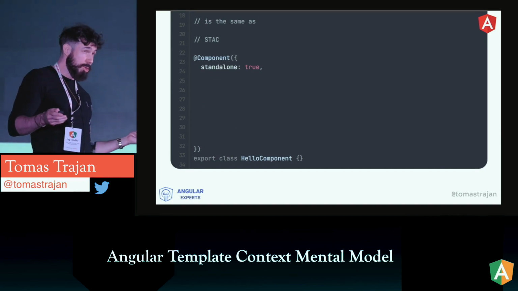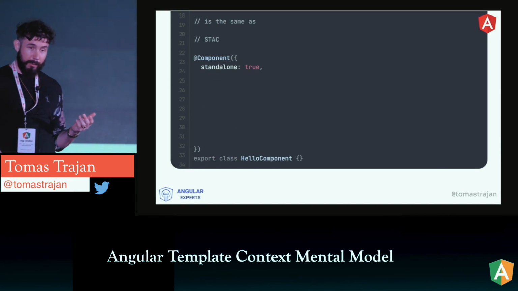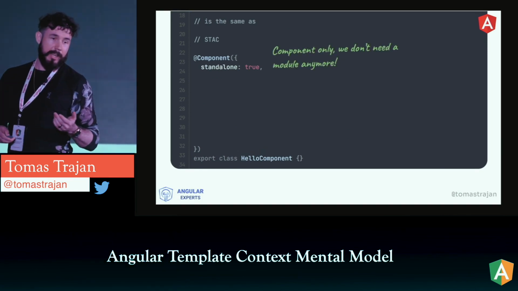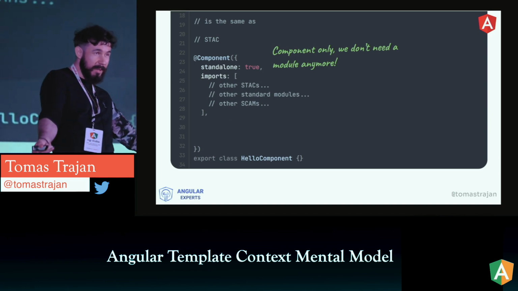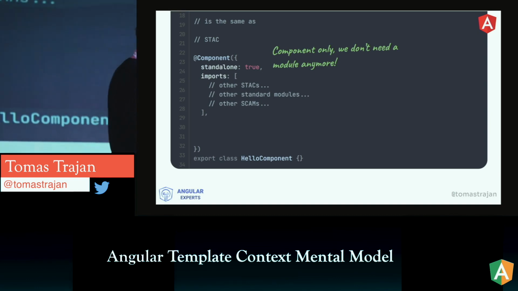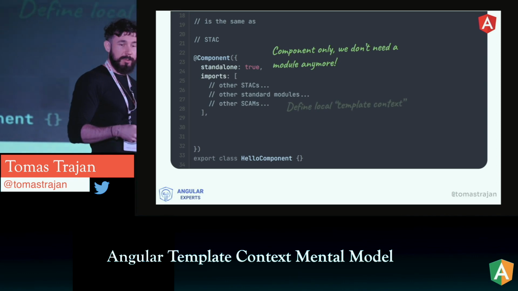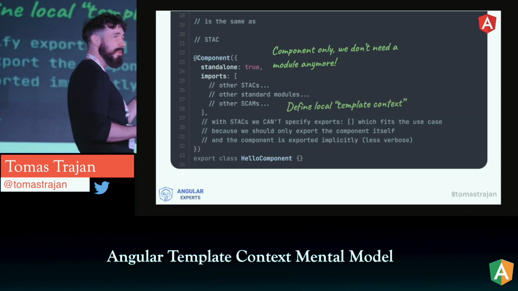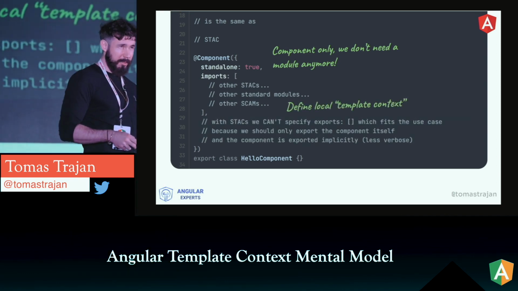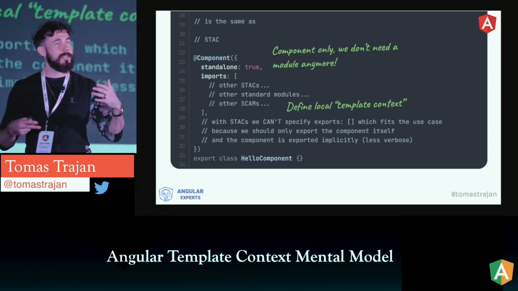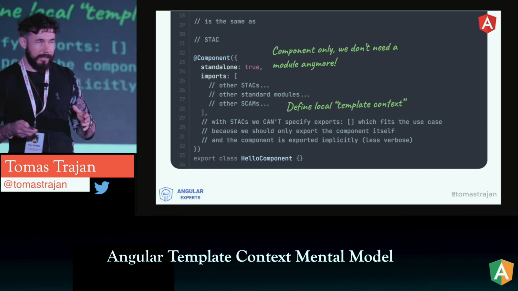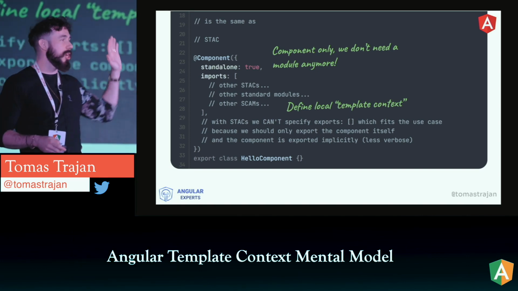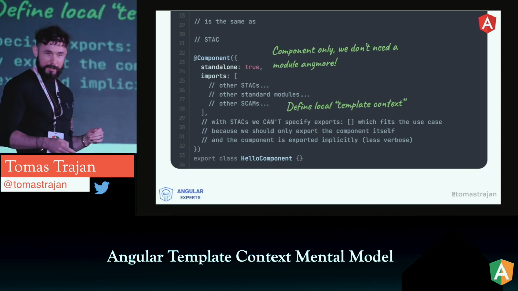We do not have a module anymore. We just declare the component as standalone. And then, of course, again, we have to define the imports to bring everything into that context to be able to use it in the template. But we do not have to specify the declarations or exports, which is great because that way we cannot make a mistake. We cannot add multiple things in exports. We cannot add multiple things in declarations. It's guaranteed to be just this hello component, which is great.